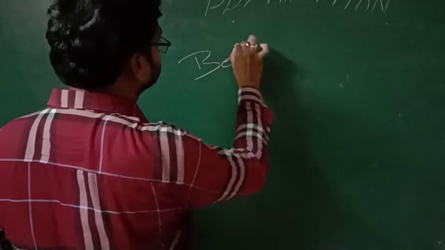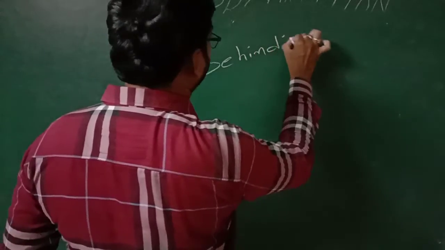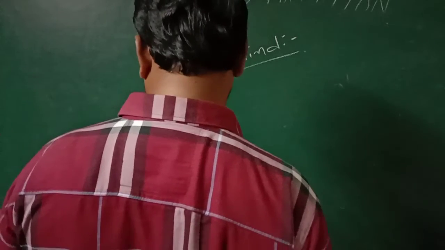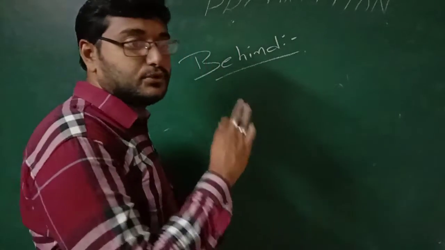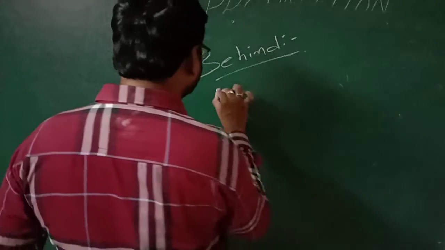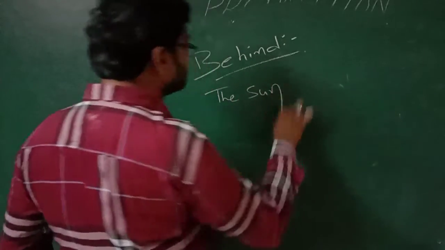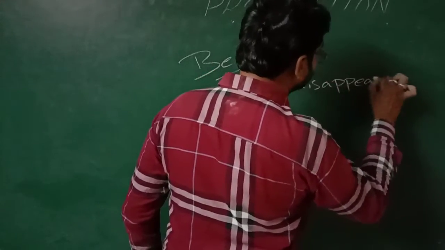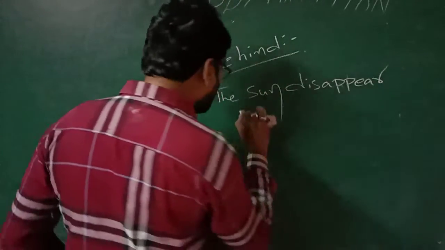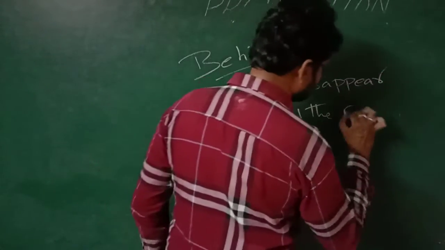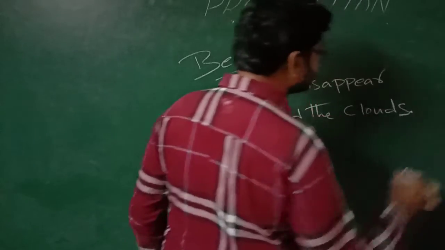Behind. So where do we use behind? Behind is used for things which are at the back side. So it is used for things which are at the back side. For example, the sun disappeared behind the clouds. Behind the clouds.